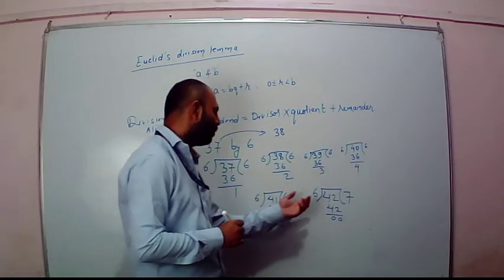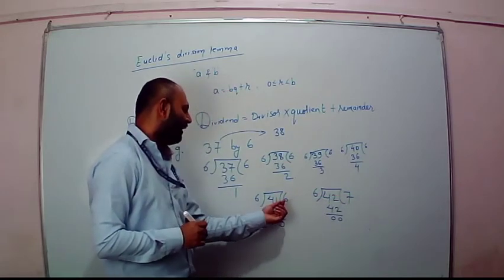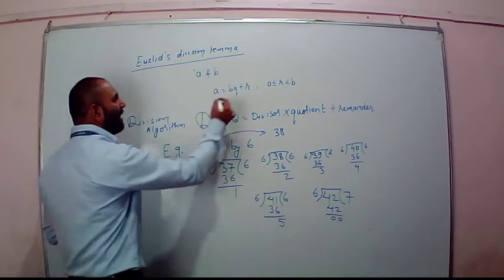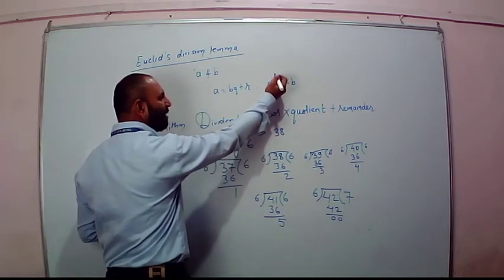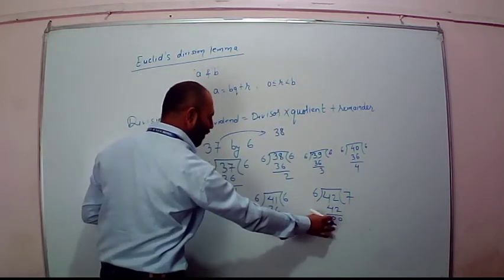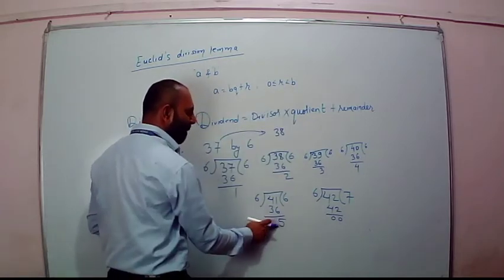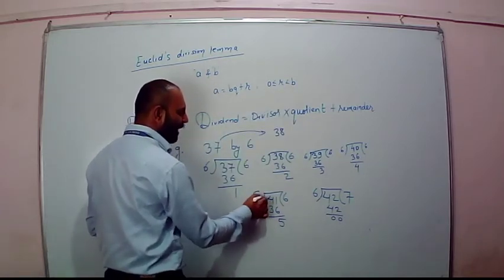But prior to 42, the remainder was less than 6. The remainder can be equal to 0, but it is strictly less than b.